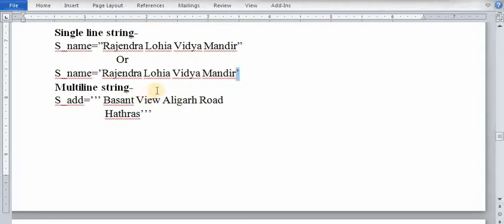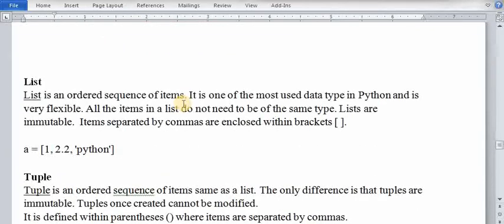And if you want to write a multi-line string, then you have to surround the string with triple quotes. This is the opening quotes and this is the closing quotes. Next, list. It is an ordered sequence of items, meaning you store the values one by one. It is one of the most used data types in Python, and it is very flexible.